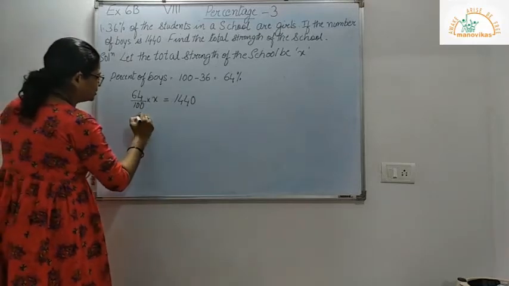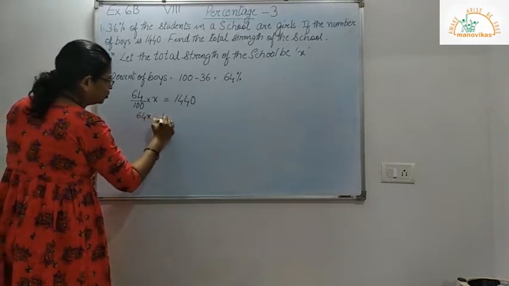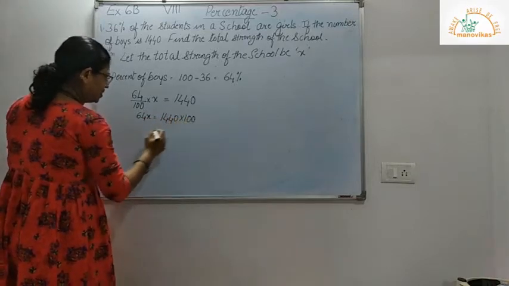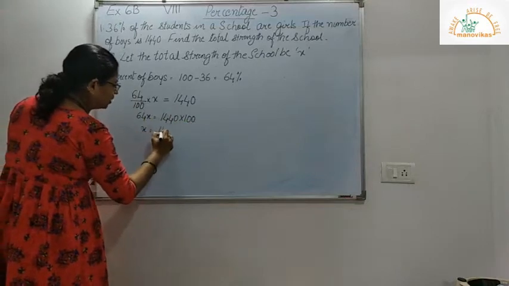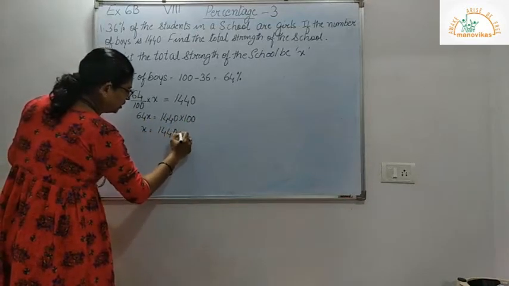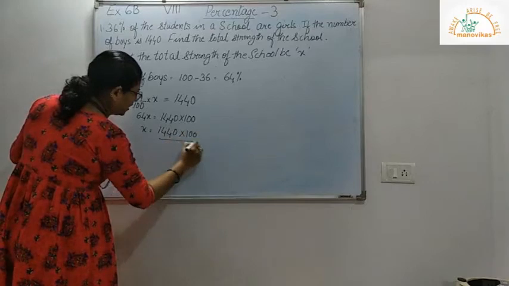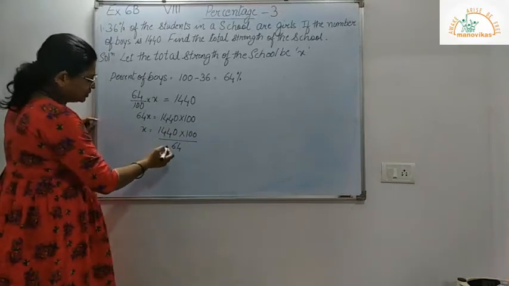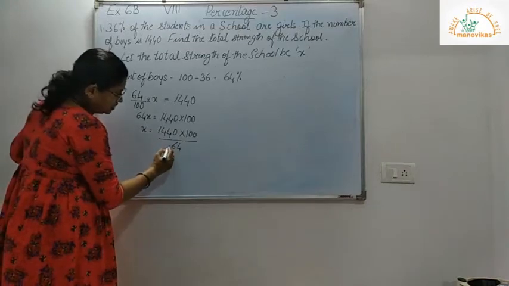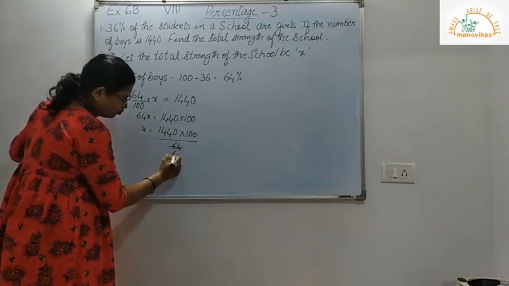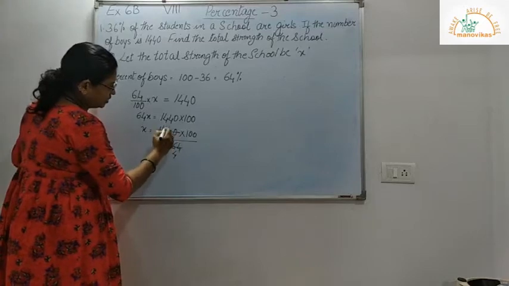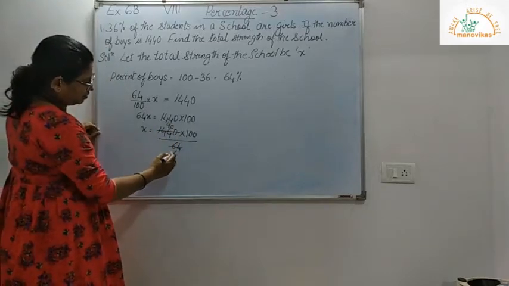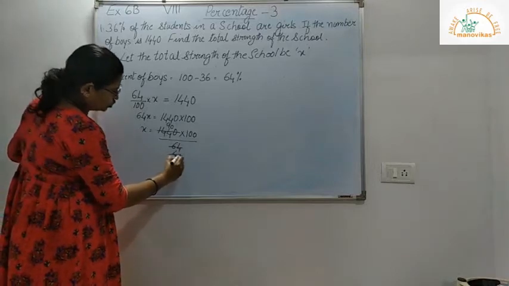So let us find the total strength of the school. So it is 64x is equal to 1440 into 100. So x is equal to 1440 into 100 divided by 64. Now here this can cancel with 16. So 16 4s are 64, 16 9s are 144, and 0s are. Now again I can cancel this with 2.